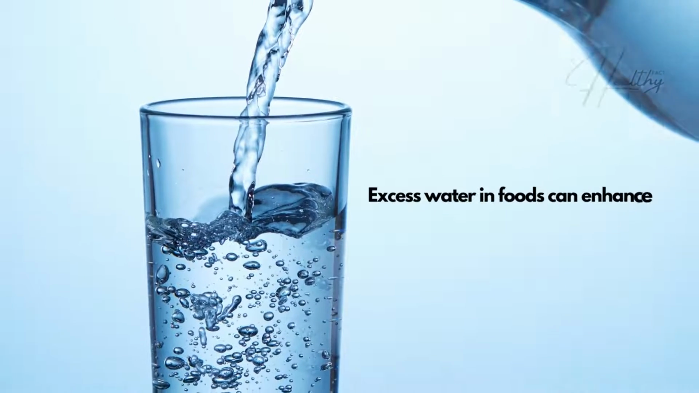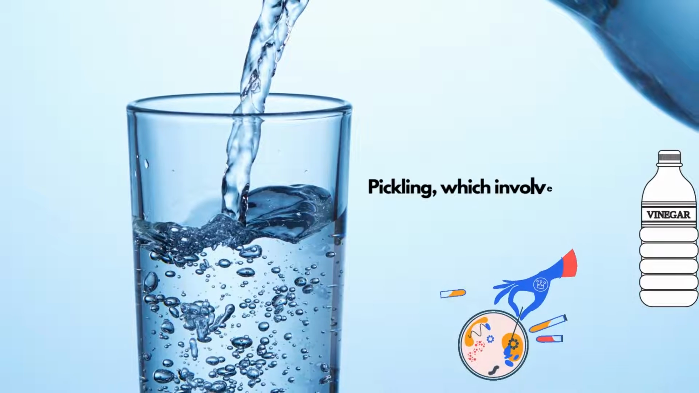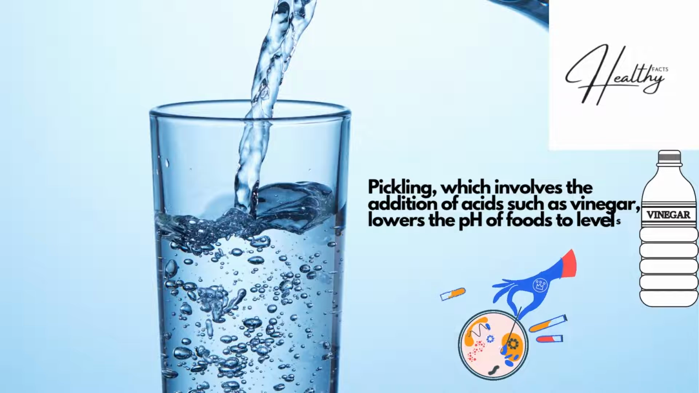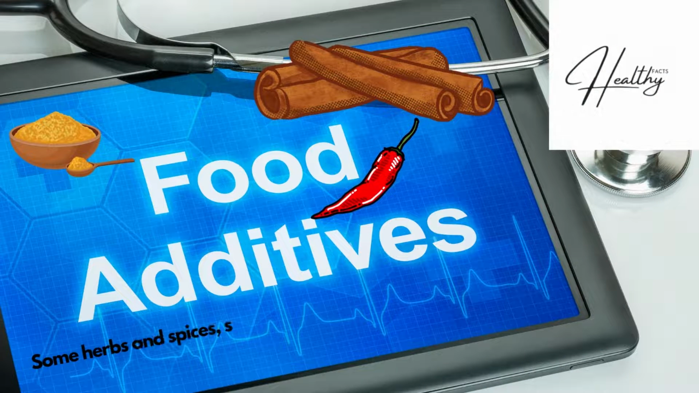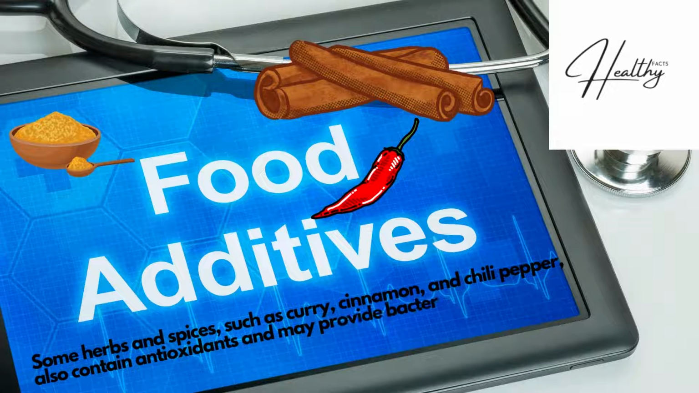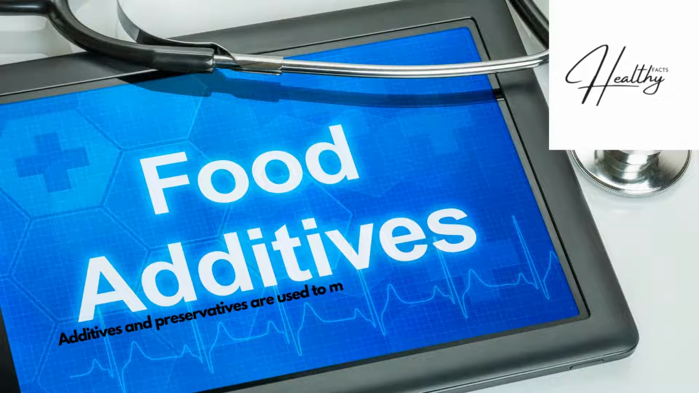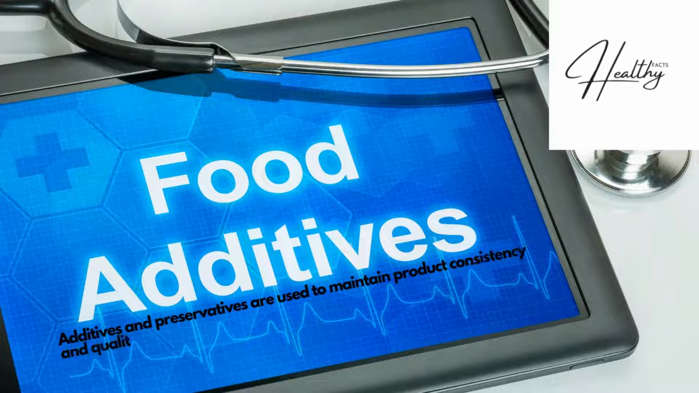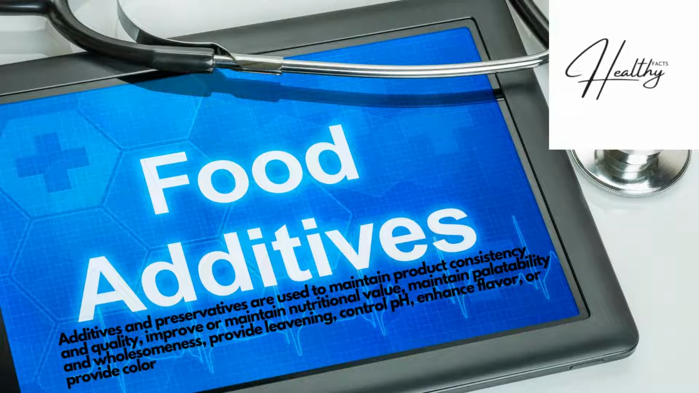Excess water in foods can enhance the growth of bacteria, yeast, and fungi. Pickling, which involves the addition of acids such as vinegar, lowers the pH of foods to levels that retard bacterial growth. Some herbs and spices, such as curry, cinnamon, and chili pepper, also contain antioxidants, and may provide bactericidal effects. Additives and preservatives are used to maintain product consistency and quality, improve or maintain nutritional value, maintain palatability and wholesomeness, provide leavening, control pH, enhance flavor, or provide color.